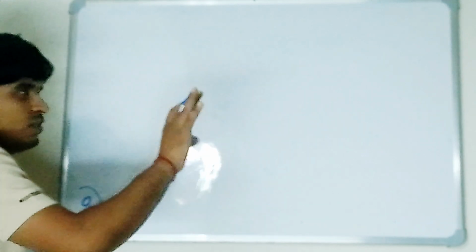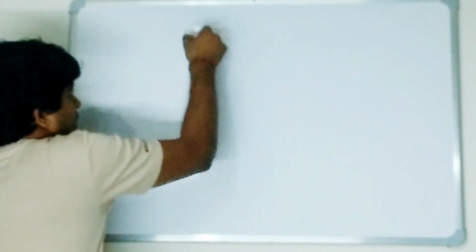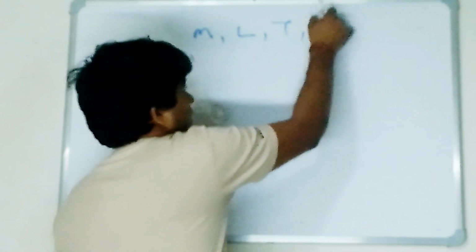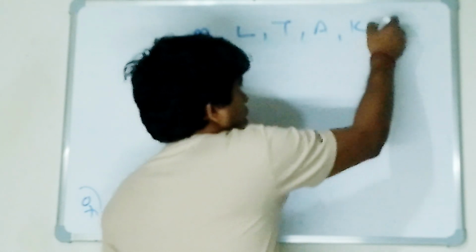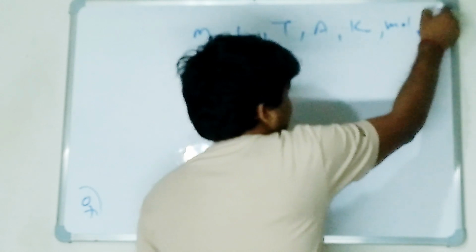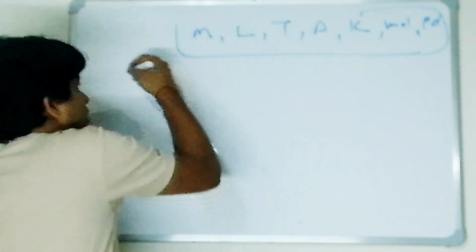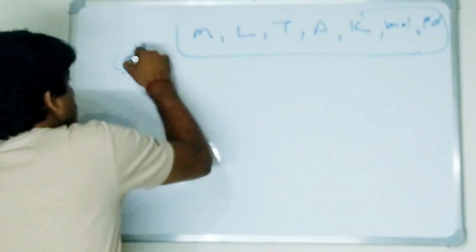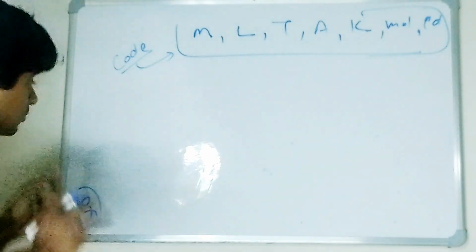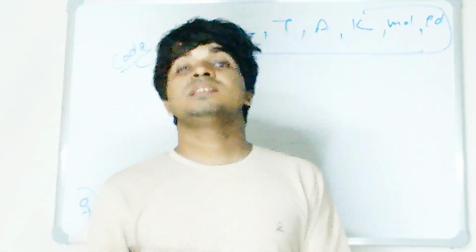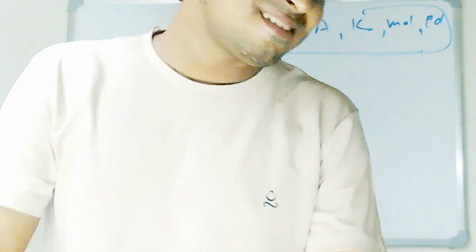So basically, if I'm talking about capital M, all of you are aware; capital L, all of you are aware; capital T, capital A, capital K, MOL, CD, all of you are aware. Everyone, 1 2 3 4 5 6 7. This is clear to all of you now. So this is our code. If I'm mentioning all this code over here, there is no issue. First thing first, next things next.